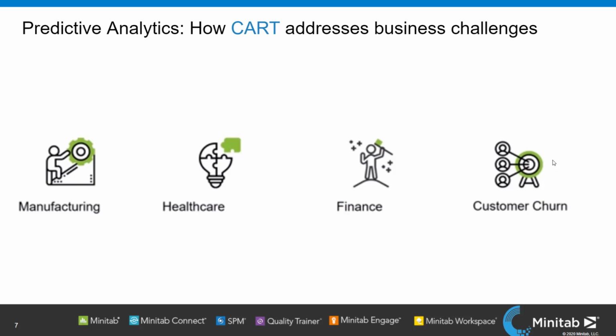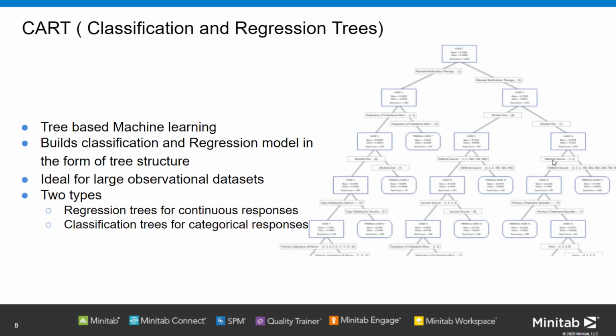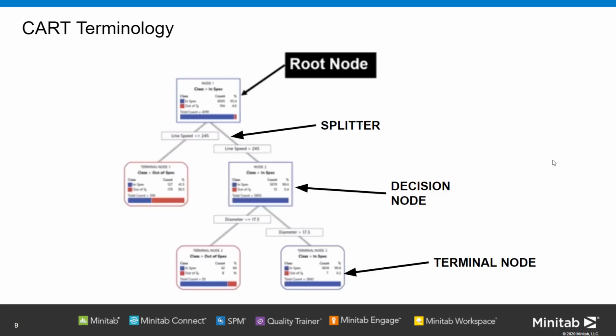It is used in multiple industries and multiple sectors. It is a modeling technique based on recursive partitioning that can be used to predict both continuous and categorical responses. These predictive models offer automatic variable selection and are easy to build in Minitab.